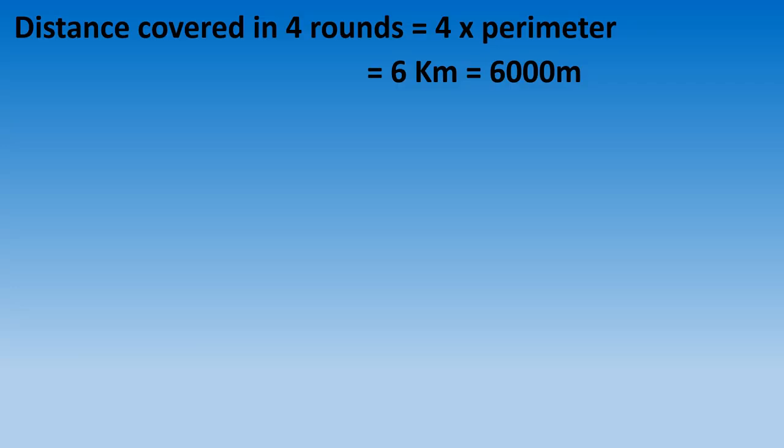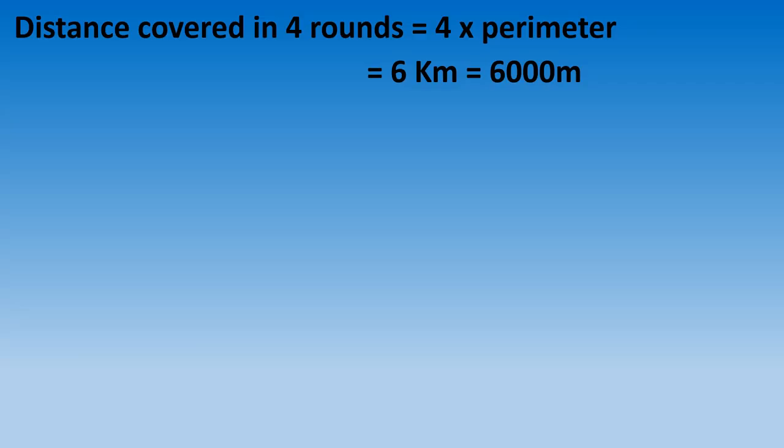See one more time. It is given in the question that Jamal jogged 4 times. It took 4 rounds, right? And 1 round is known as 1 time the perimeter. So 4 rounds will be known as 4 times the perimeter. And I have told you times means multiply.